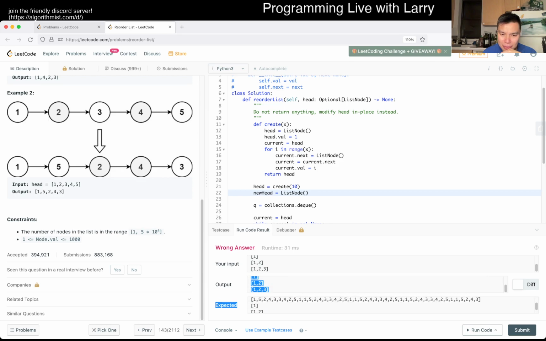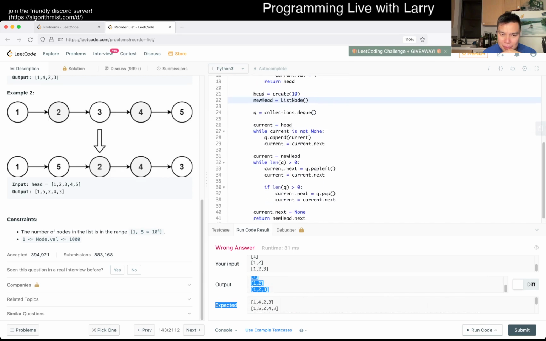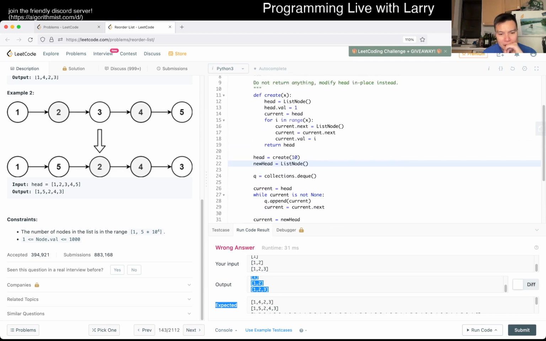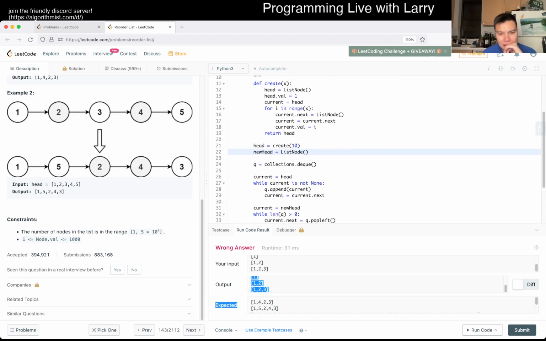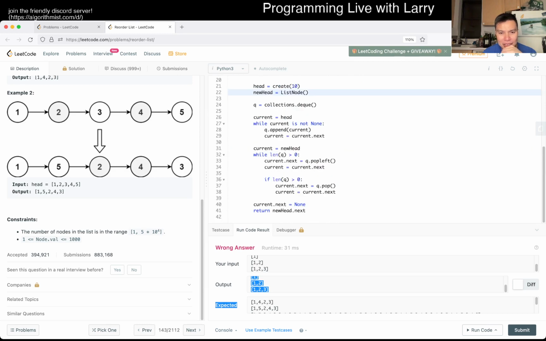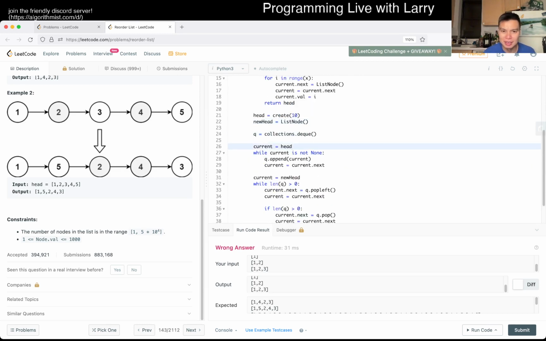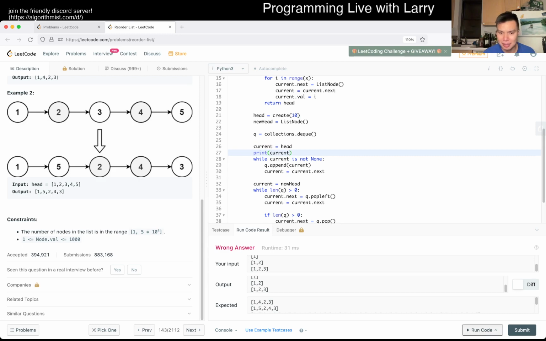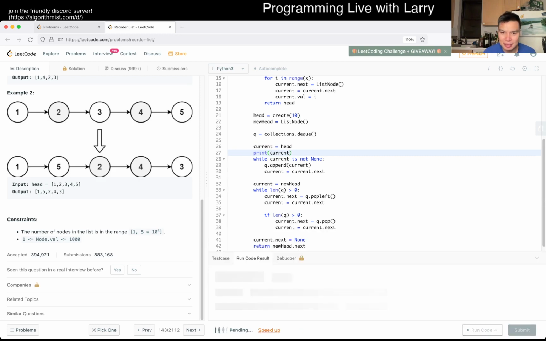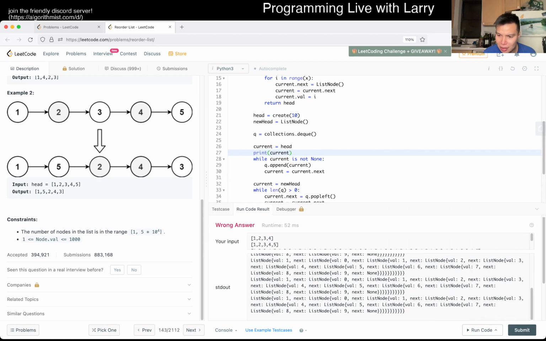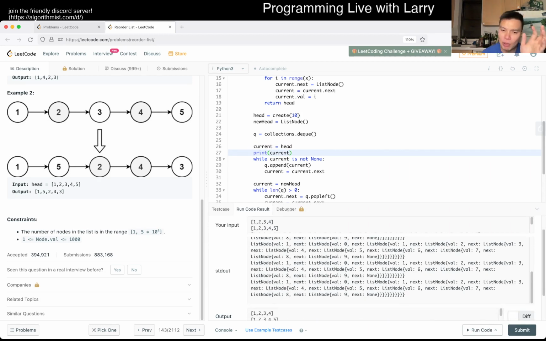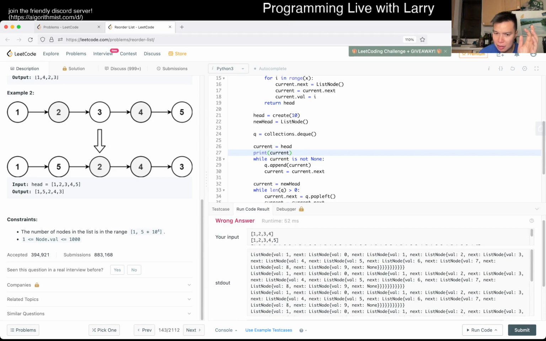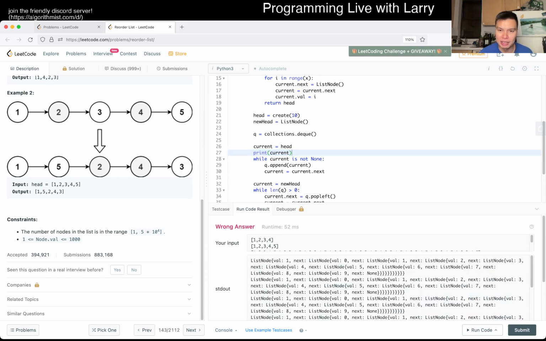Honestly, I'm honestly really confused. Yeah, okay. I think, to be honest, what we're doing is right. But maybe there's something weird with the checker. Because as you can see, before we run our loop, we do have a node from 1 to 10, which is what we expect.